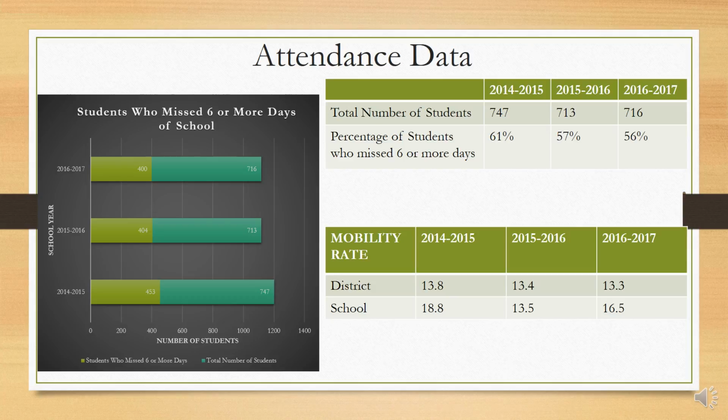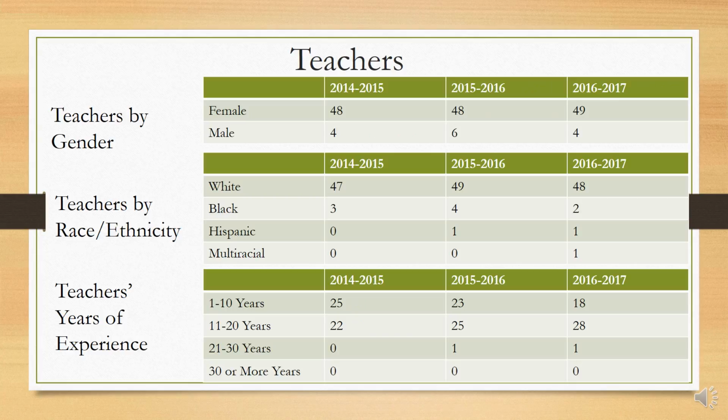In the 2016-2017 school year, the mobility rate for the district was 13.3, and for the school it was 16.5. When looking at our teacher data, you can see that we have more females than we do male teachers at our school. This past year, we had 49 female teachers and only 4 male teachers.